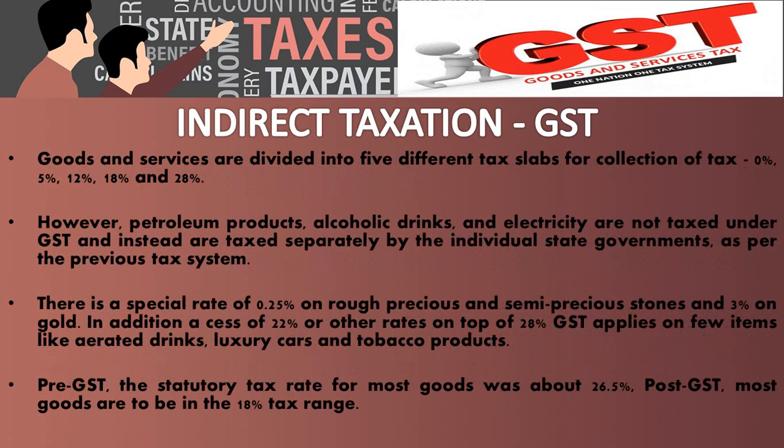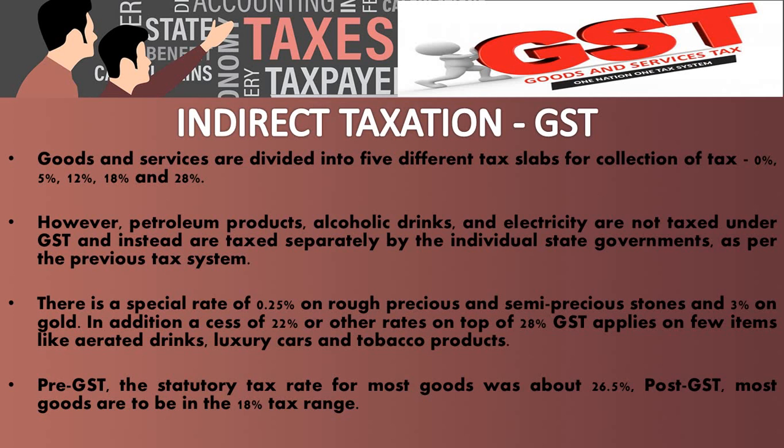GST is divided into 5 different tax slabs for collection of tax. It starts with 0%, 5%, 12%, 18% and 28%. However, petroleum products, alcoholic drinks and electricity are not taxed under GST. Instead, they are taxed separately by the individual state governments.